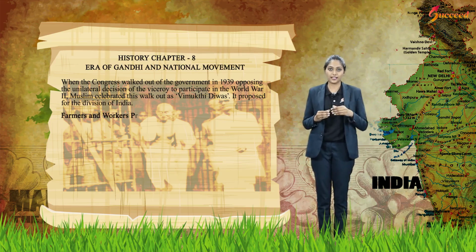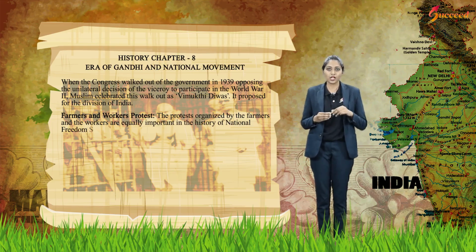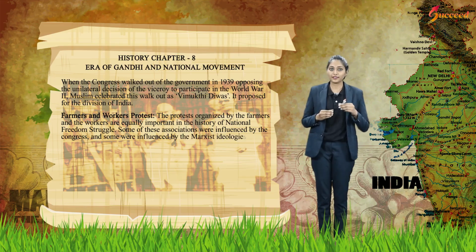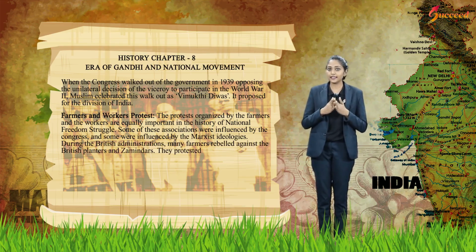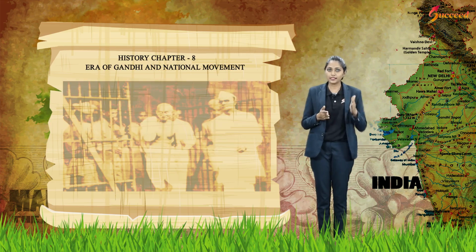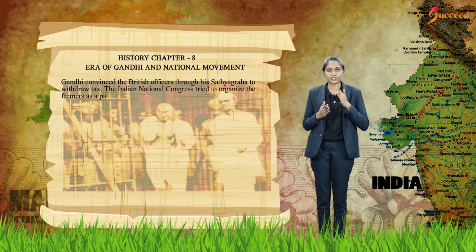Farmers and workers' protests. The protests by the farmers and the workers are equally important in the history of the national freedom struggle. Some of these associations were influenced by the Congress and some by Marxist ideology. During the British administration, many farmers rebelled against the British planters and zamindars. They protested against the land tax. Gandhi convinced the British officers through this satyagraha to withdraw the tax. The Indian National Congress tried to organize the farmers as a part of the national freedom struggle.